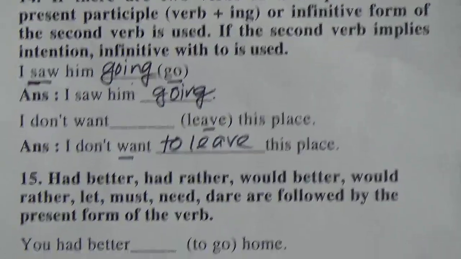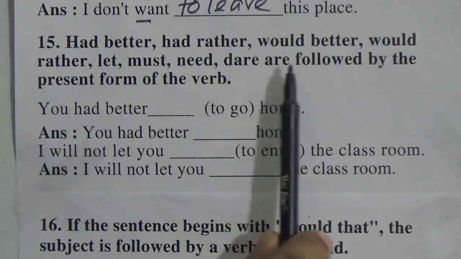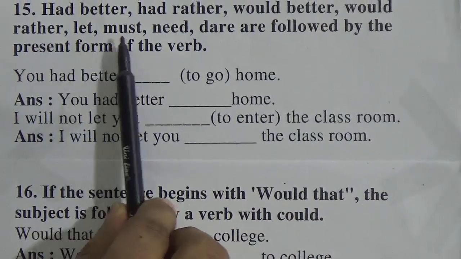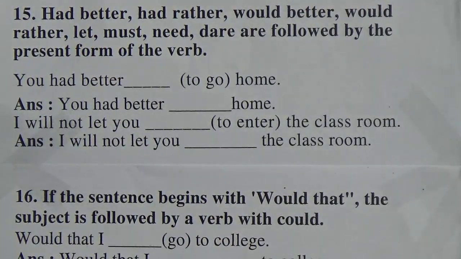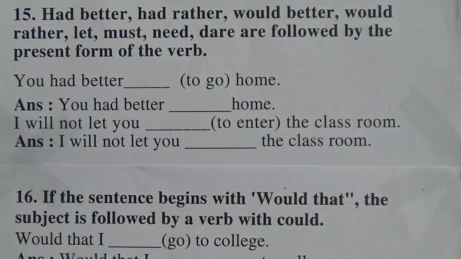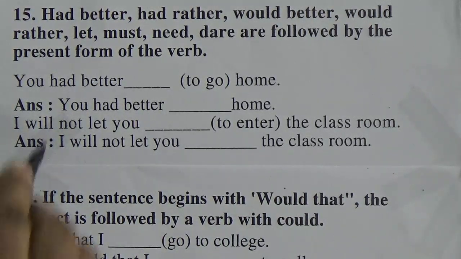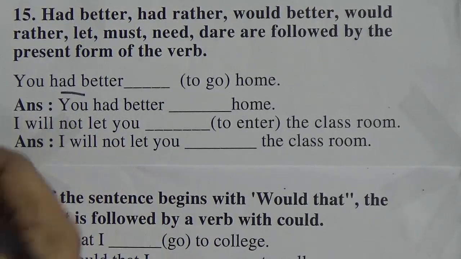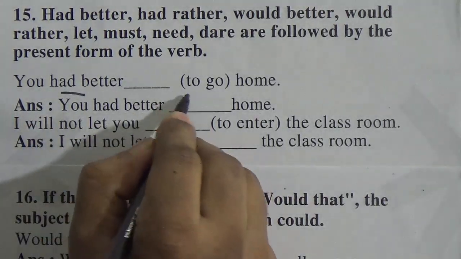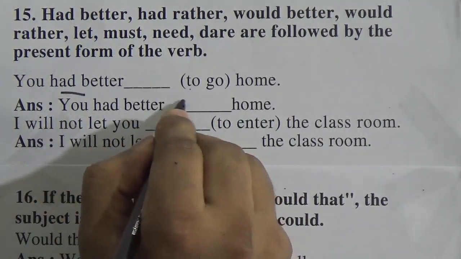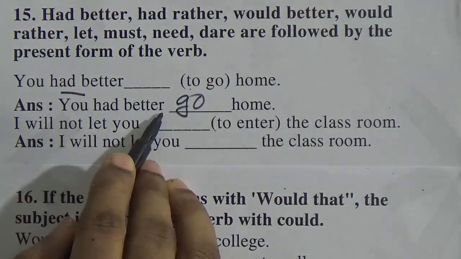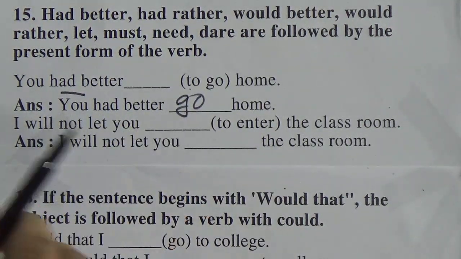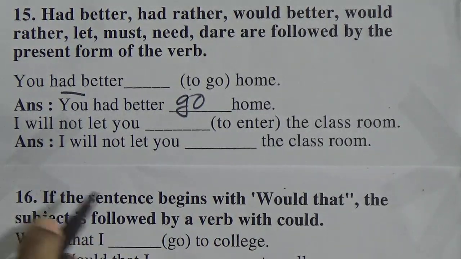Number 15. Had better, had rather, would rather, let, must, need, dare are followed by the present form of the verb. After these words, we will use the base form of the verb. This is the rule. So after had better, we will use the base form of the verb. So we will not use to. Only base form of the verb, go. You had better go home. So after these words, we will only use the main verb, the base form of the verb.